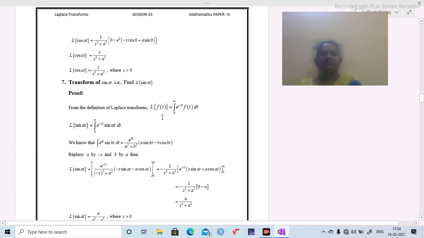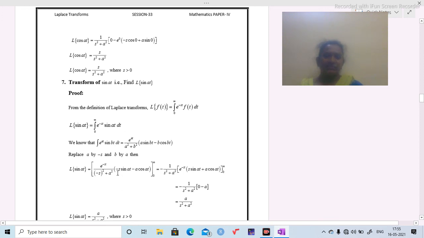Here also we are using the Laplace transform definition only. L of f of t equals integration 0 to infinity e power minus st f of t dt. Replace f of t with sin at in LHS and RHS. Again we have one standard formula. In this standard formula, substitute a by minus s and b by a. Then we are going to get this step. Now we are going to substitute limits as before.